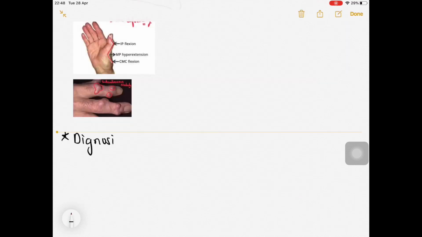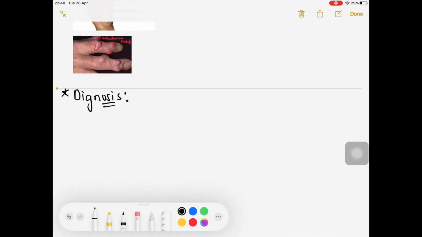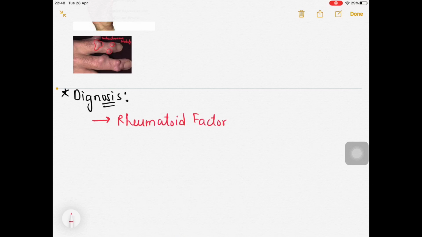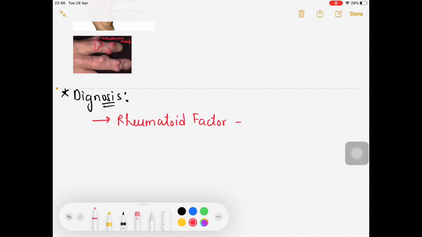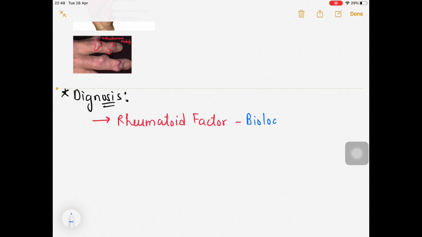This is how you may diagnose rheumatoid arthritis. For the diagnosis we can rely on the rheumatoid factor, but the problem is that it can be a biological false positive in some of the population, about 5%. However, it is most sensitive, but it is not specific.